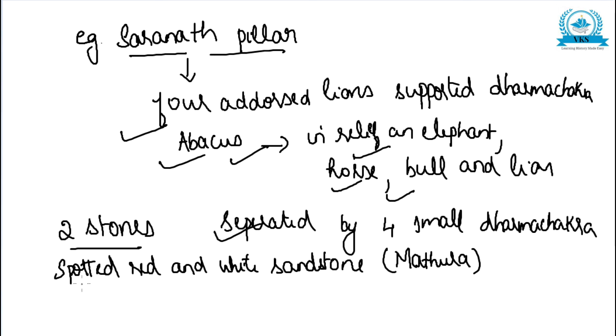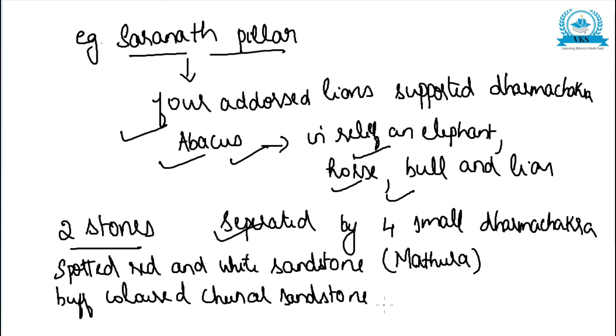And the buff colored Chunar sandstone. Another type of sandstone, that is the buff colored Chunar sandstone. This was obtained from the region around Varanasi. These 2 types of stones were used for the construction of Mauryan pillars. One is spotted red and white sandstone, usually from regions around Mathura, and the buff colored Chunar sandstone obtained from the regions around Varanasi.